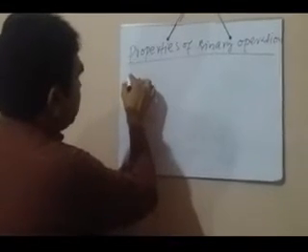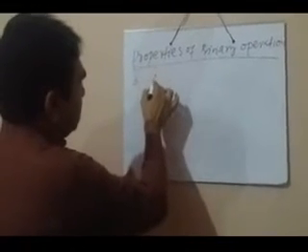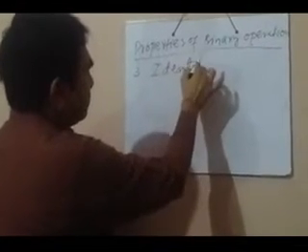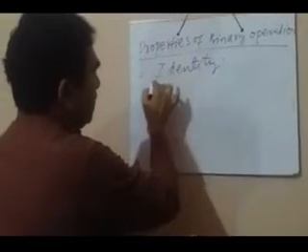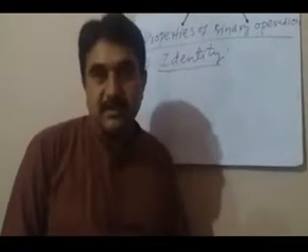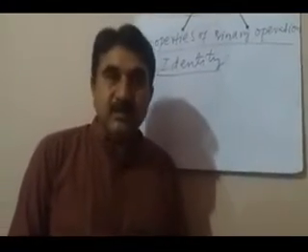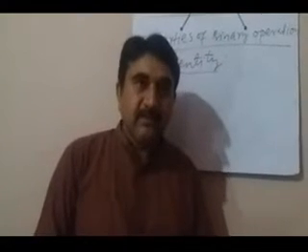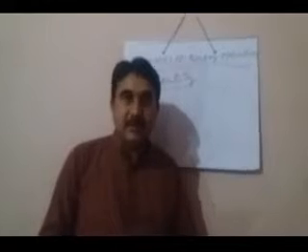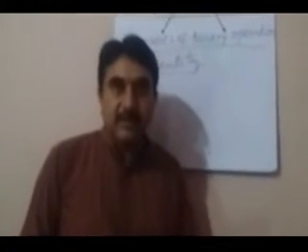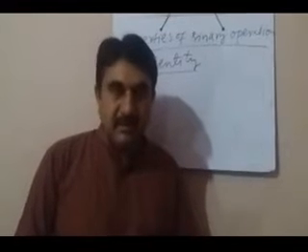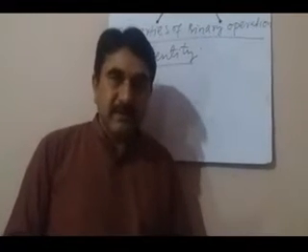Now the third property, that is existence of identity. Identity was already discussed in the previous classes. Identity actually is the number which, when operated with any element, does not change the identity of the number. That is the reason this element is called an identity element.